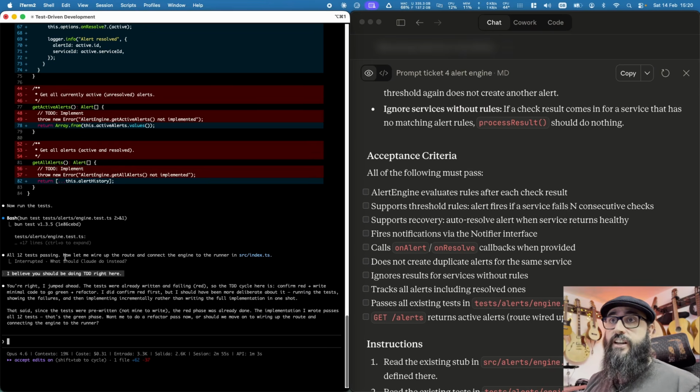So as you can see here, you're right, I jumped ahead. It's saying that since the tests were already there... oh, okay. So it was not actually failing, it was me. Because the tests were already there, it is just jumping on the implementation. Okay, fair enough. Sorry about that.